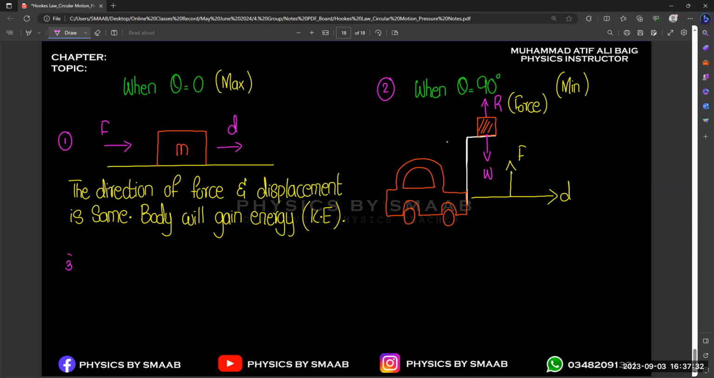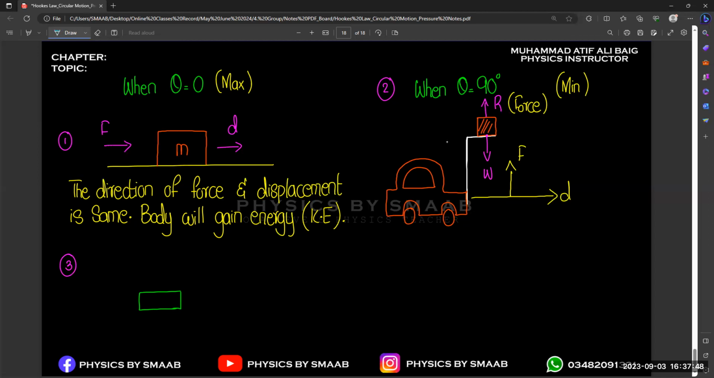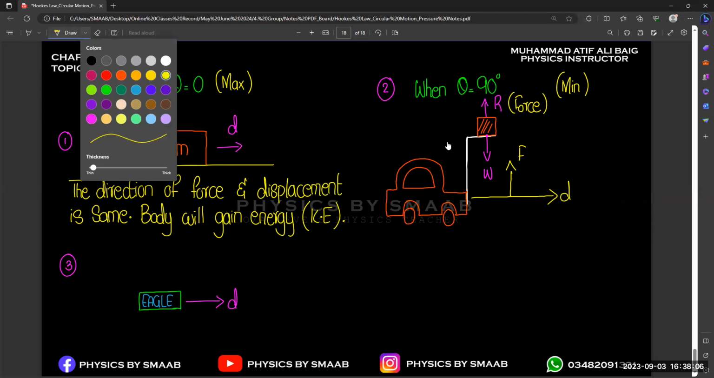180 degrees means, let's suppose we consider an eagle flying in the air. So if we consider the example of an eagle in the air, again the same concept: the main purpose of the eagle is to fly in forward direction, but there will be a force of air resistance in backward direction, right?